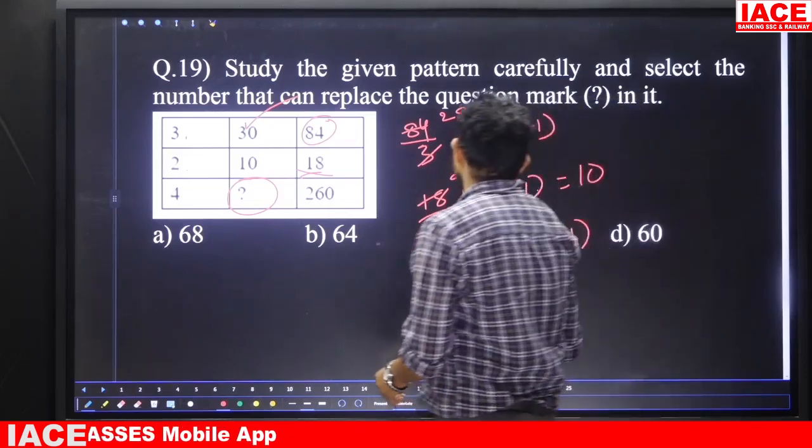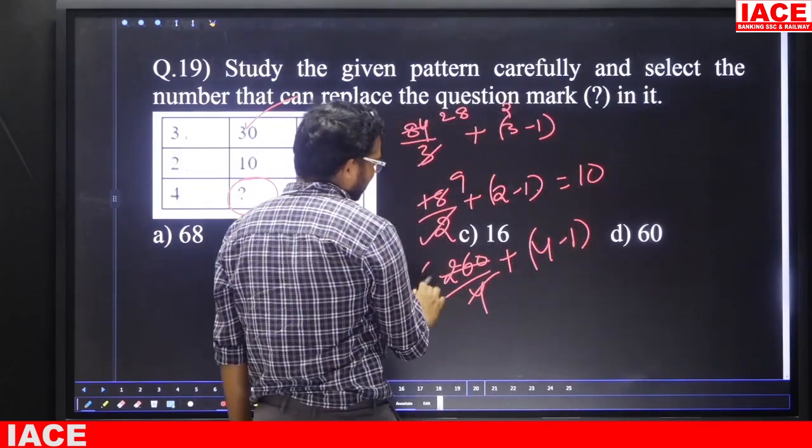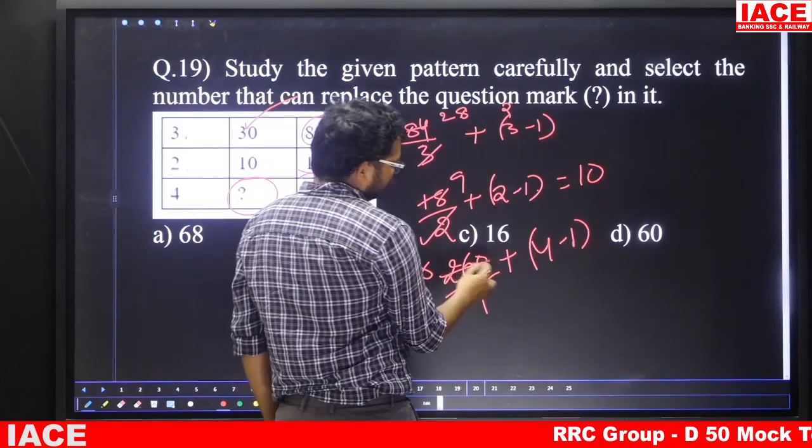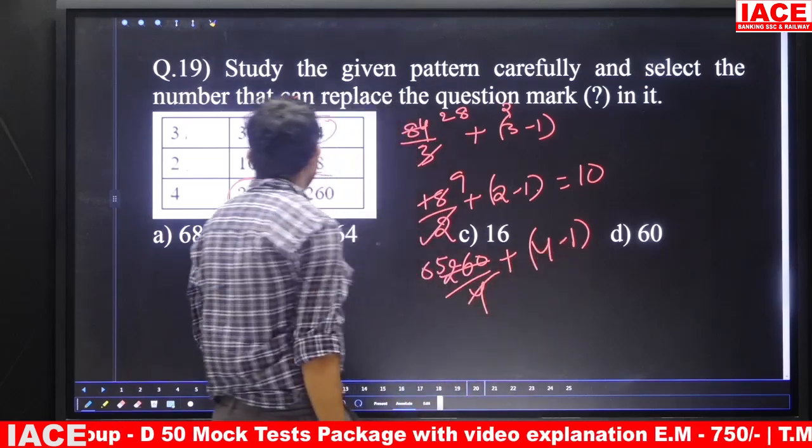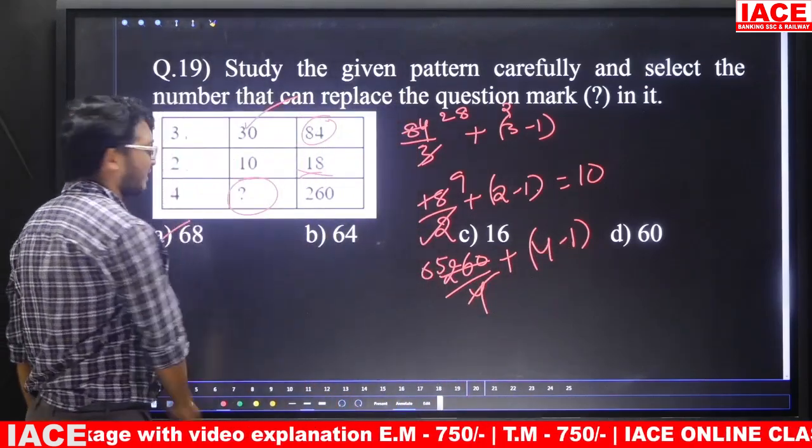Here 4, 6 are 24. Next one is what? 20 means what? 4, 5 are 20. That means 65 plus 3. Total is what? 68 is the answer. So answer is what? Option A.